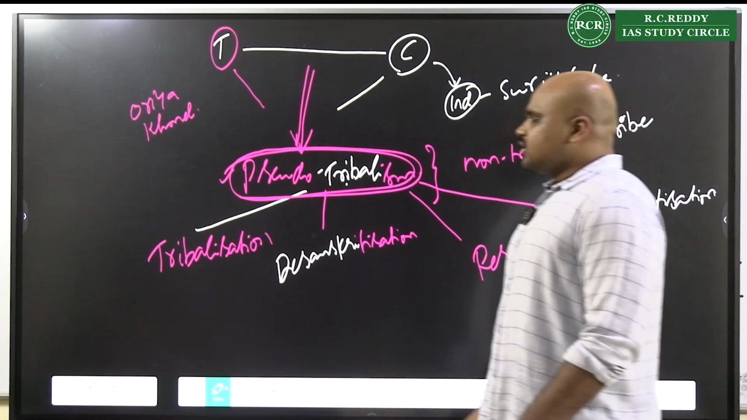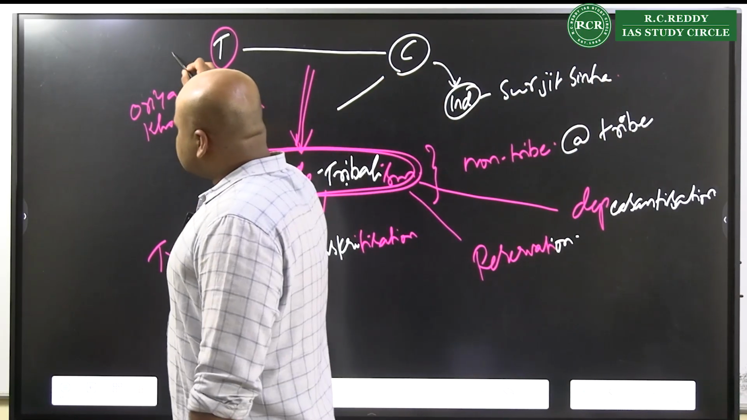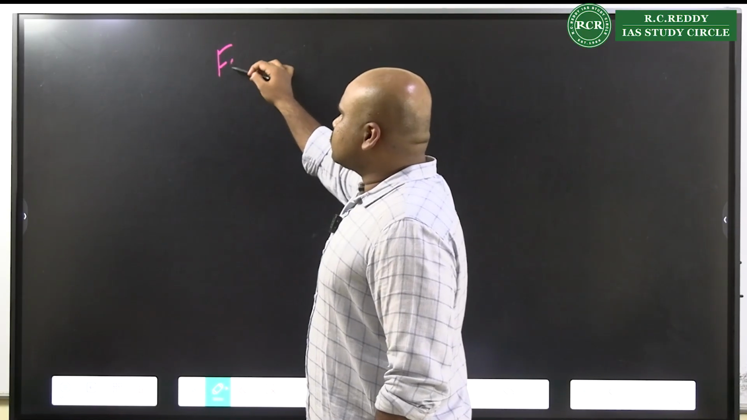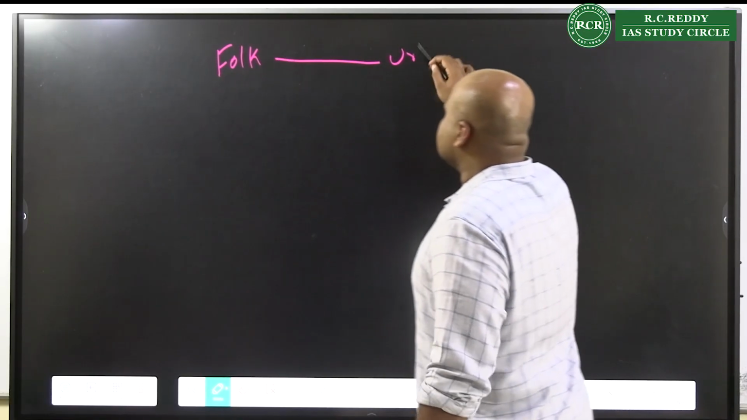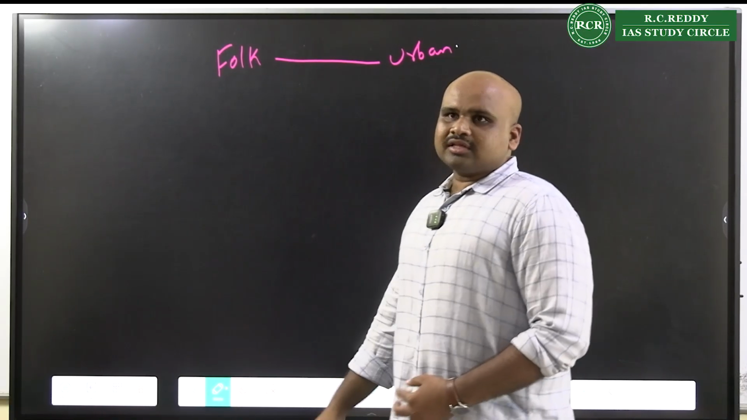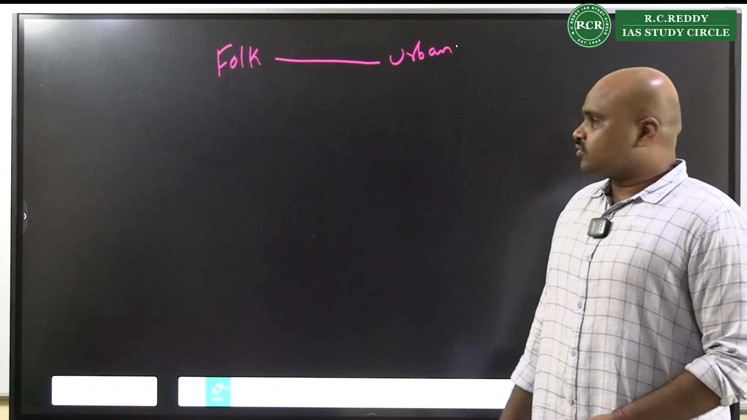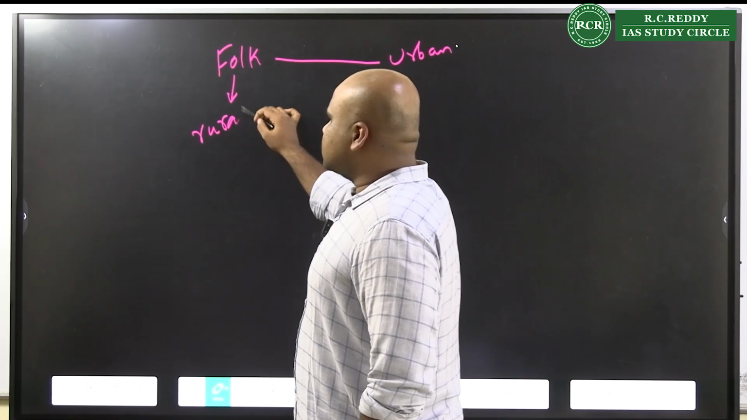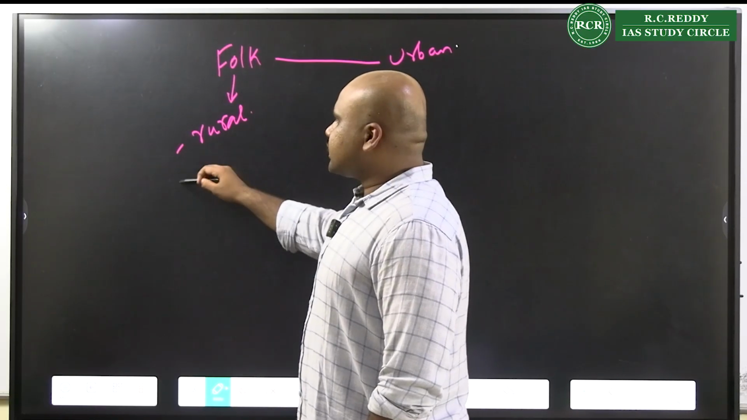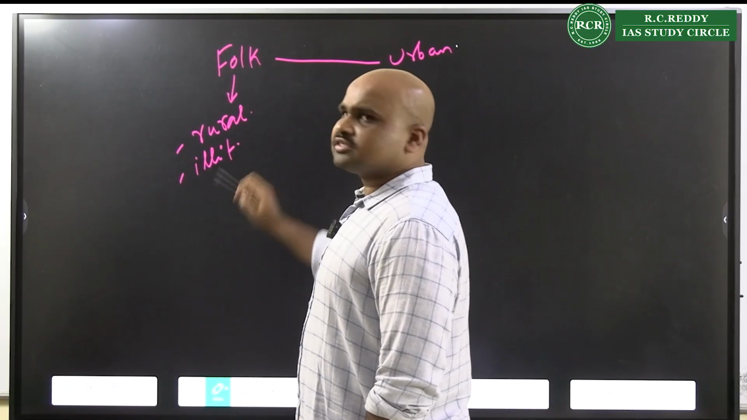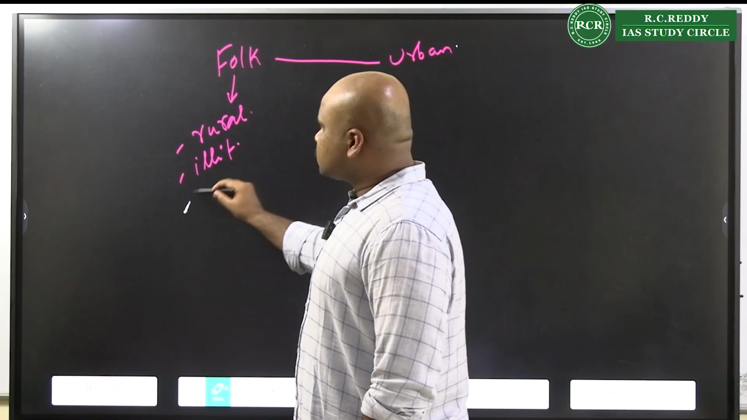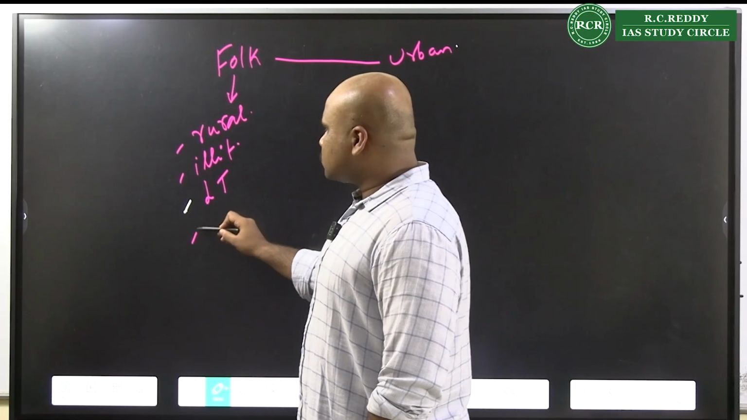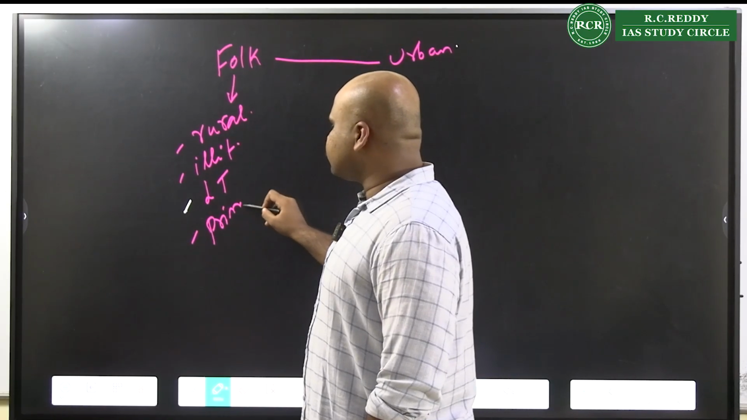Then apart from that, you also need to understand that we have a similar polar structure, that is with respect to the folk-urban continuum. And when you look at the folk-urban continuum, folk societies are those societies which are rural, illiterate, which have little tradition, and which have certain primitive practices.